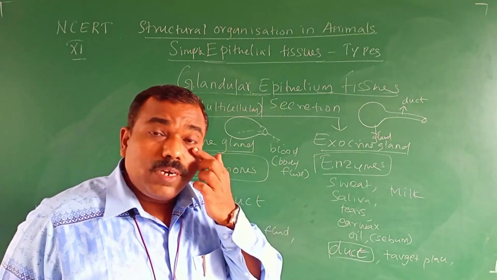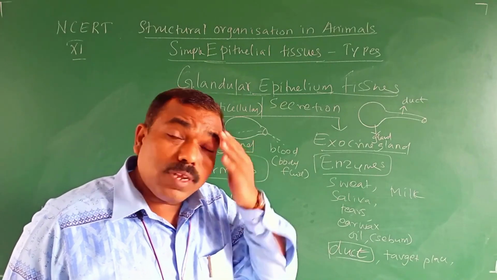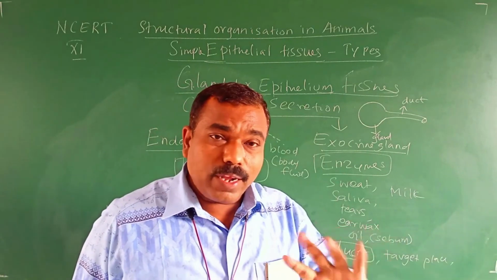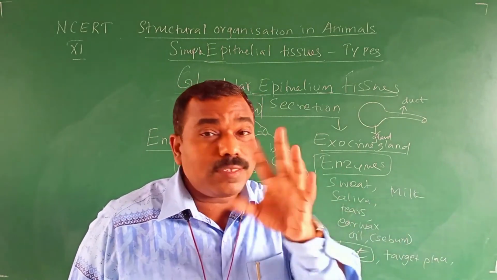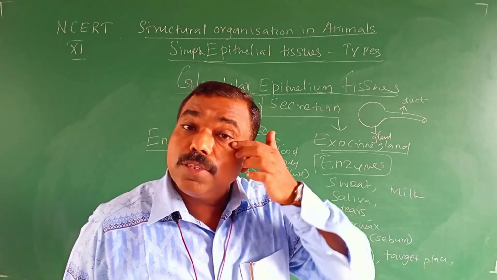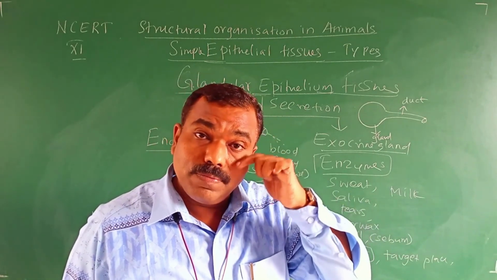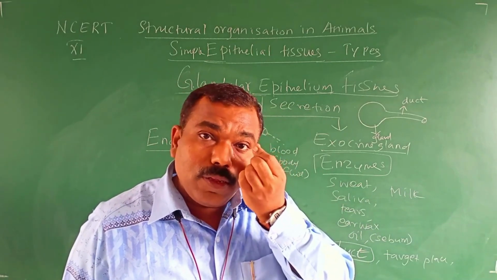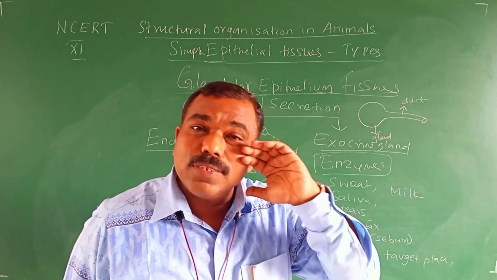See, actually the tears come on the surface of our eyeball, but the surface of our eyeball does not have a tear gland. The tear gland is present inside the lower eyelid. Only the duct opens on the surface.